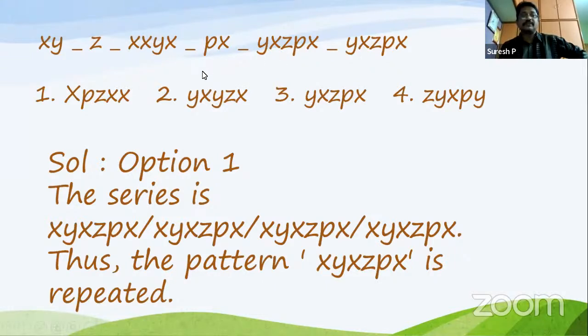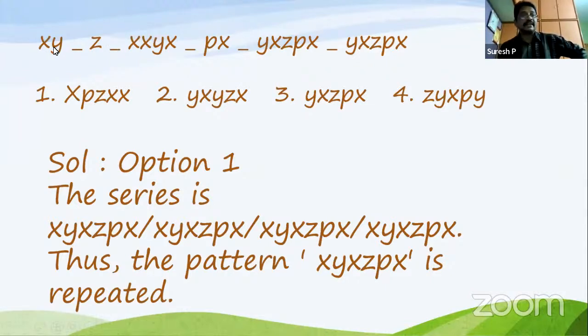Now you have to fill it. X, Y, X, Z, P, X is the group. The first one is X. Correct? Next, X, Y, X, Z, P, X, X, Y, X. So here, this is P.